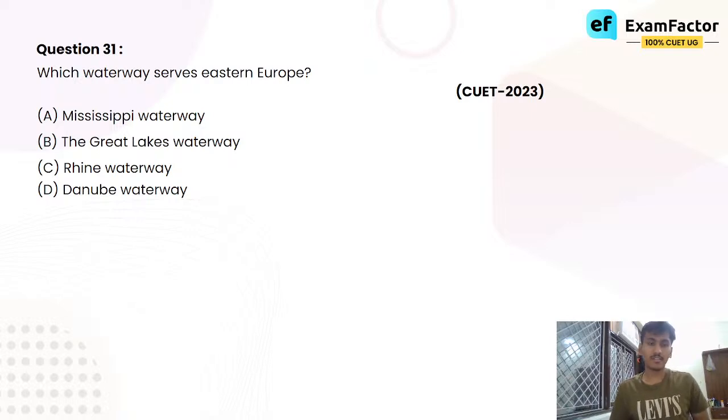Which waterway serves Eastern Europe? Mississippi waterway, the Great Lakes waterway, Rhine waterway, Danube waterway. बताइए.